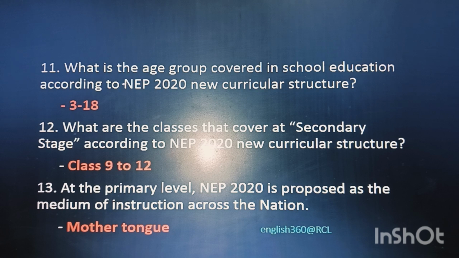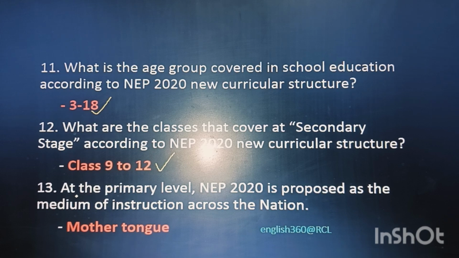Question 11. What is the age group covered in school education according to NEP 2020? New curriculum structure, 3 to 18. 5 years foundational, then 3 years preparatory, then 3 years middle stage, and 4 years secondary, class 9 to 12. Question 12. What classes are covered at the secondary stage according to the NEP 2020 new curriculum structure? Class 9 to 12. 5 plus 3 plus 3 plus 4, and the 4 means 9 to 12.